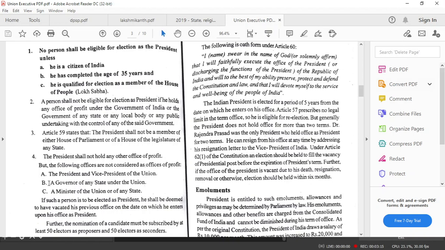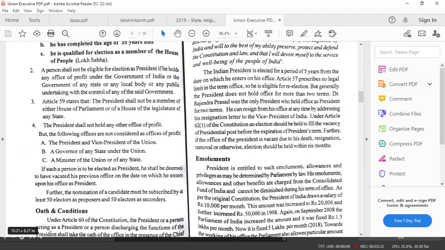So these are the conditions which have to be fulfilled if you have to be the president of the country. Now coming to how the president is removed from his office.